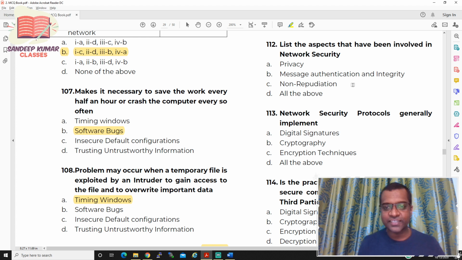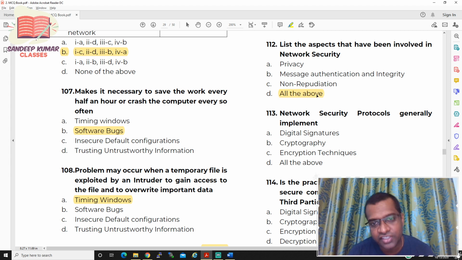So what are the four aspects of network security, sir? Actually we have four, but because of one we wrote two: message authentication and integrity. So what are the four network security aspects? Privacy, message authentication, integrity, non-repudiation. So what is the answer, sir? The answer for this particular question is all of the above.